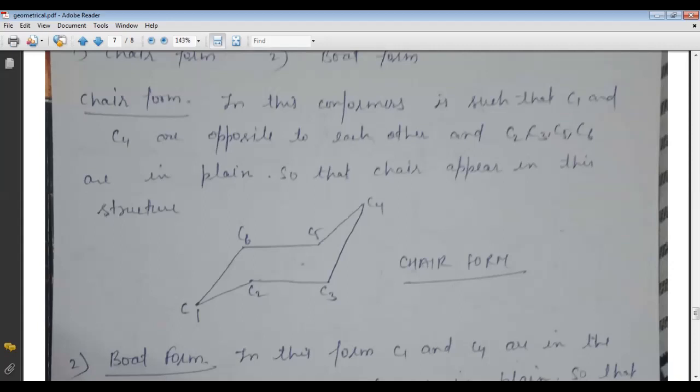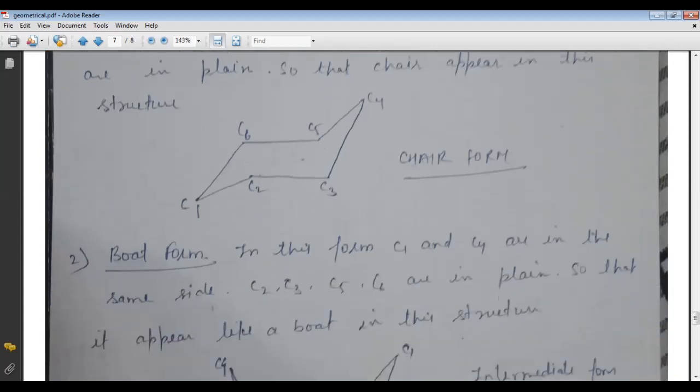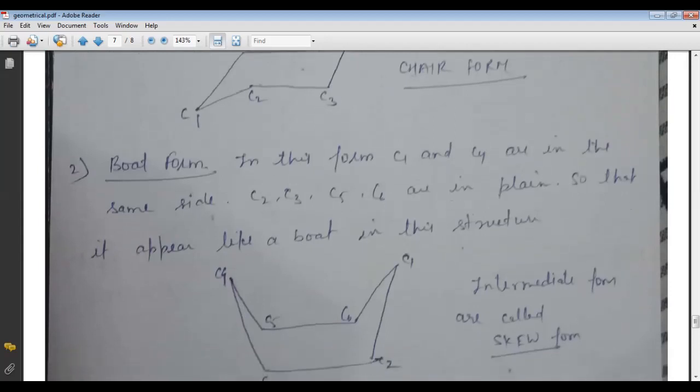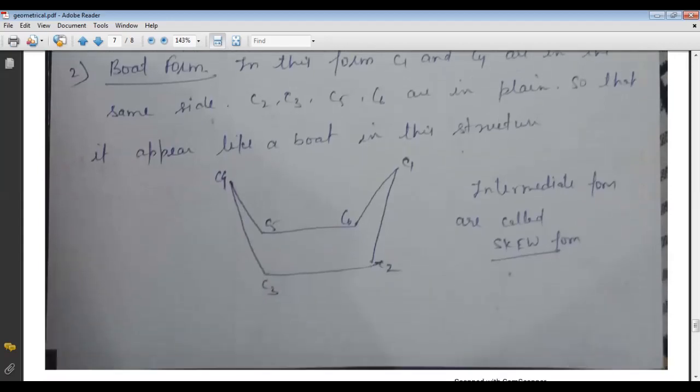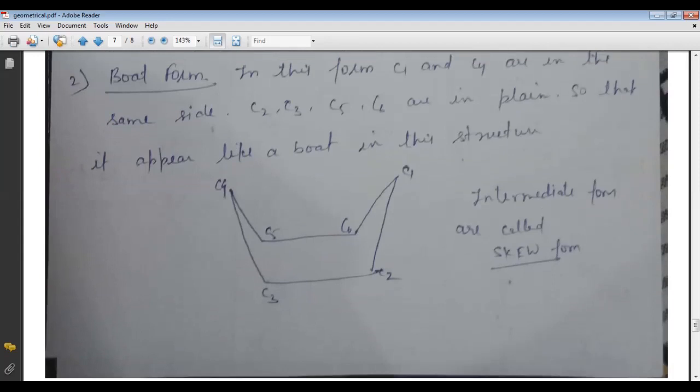The second form is called the boat form, and here we can see that C1 and C4 are on the same side, and C2, C3, C5, C6 are in a plane, so that it appears just like a boat structure.